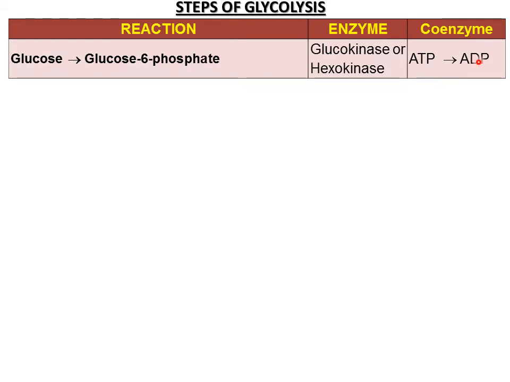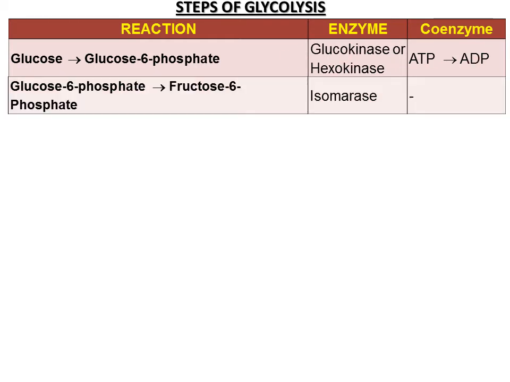Here only one ATP is used. Later on, more ATPs will be produced. However, we will see it one by one in the reactions. So this is the second reaction. The product of the first reaction will become the substrate of the second reaction. Glucose 6 phosphate was the product of first reaction, and here it is the substrate of the second reaction. It is converted to fructose 6 phosphate. Enzyme is isomerase, no coenzyme.